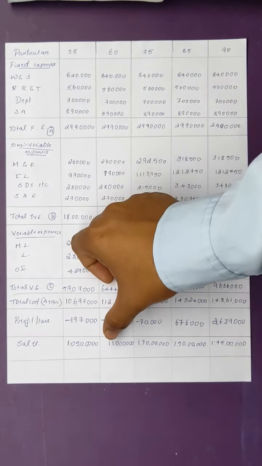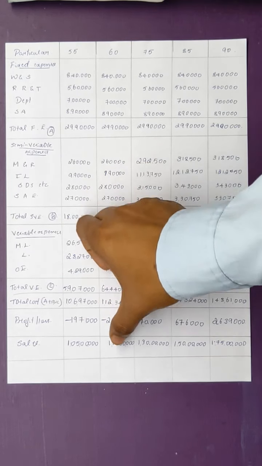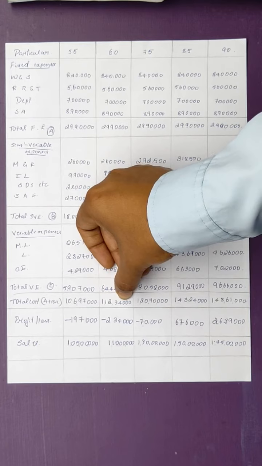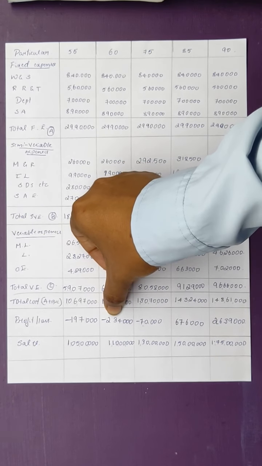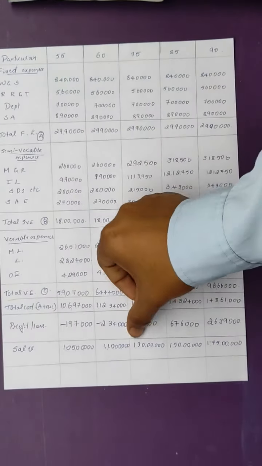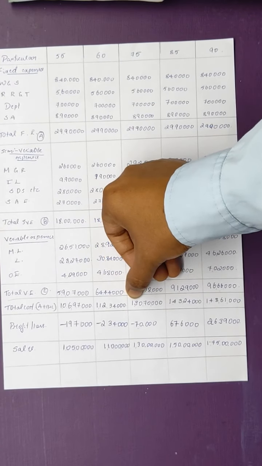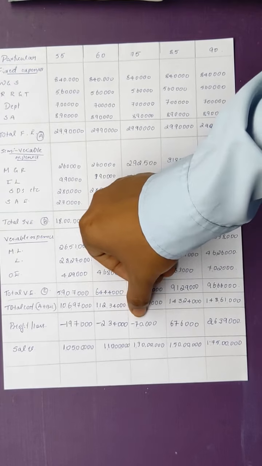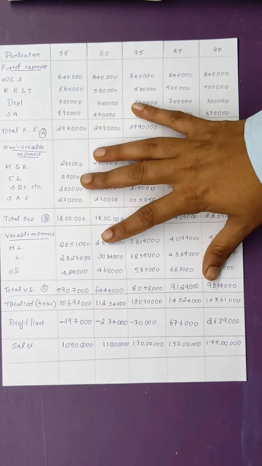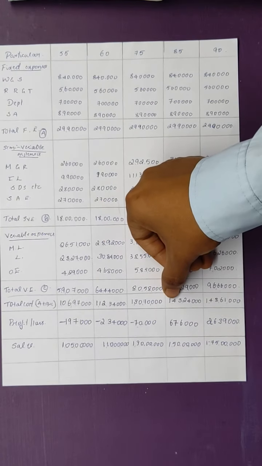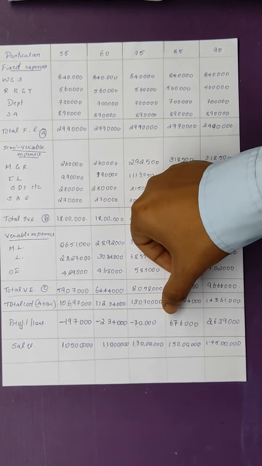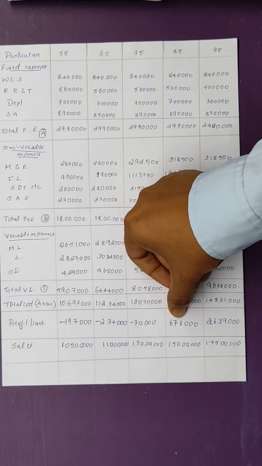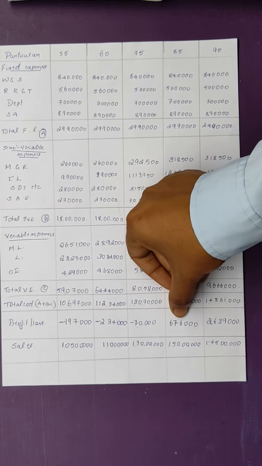The same way here, 1 crore 10 lakhs minus 1 crore 12 lakhs 34,000. Again, it is a negative figure, which means it is a loss. 1 crore 30 lakhs minus 1 crore 30 lakhs 70,000. The answer will be minus 70,000, which is a loss again. Here 1 crore 50 lakhs minus 1 crore 43 lakhs 24,000. The answer is in a positive figure, 6 lakhs 76,000. So here it is a profit.